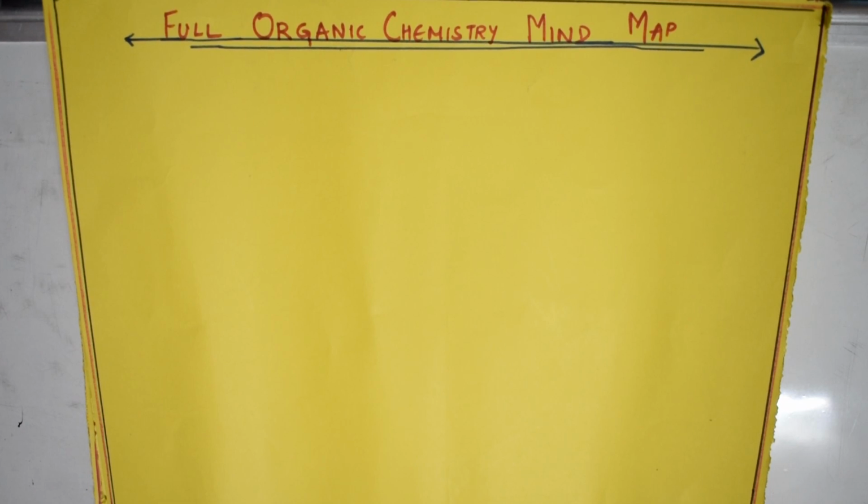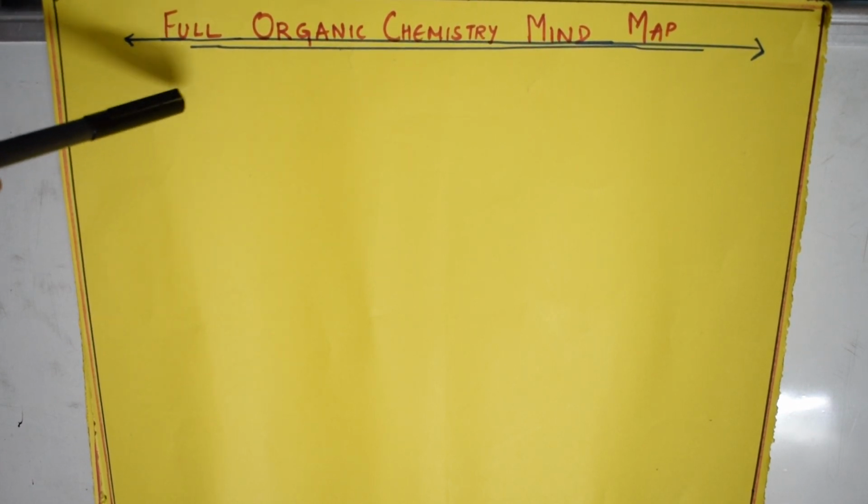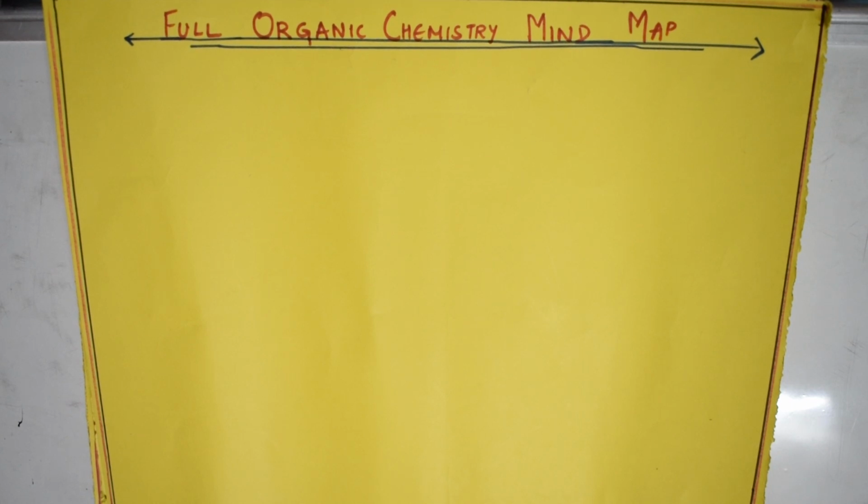So recently in the community tab I asked which topic I should do next. Most of them said you wanted organic reaction maps, mind maps rather. So I have decided to do the organic mind map including all the chapters. This is what I have written. You can see this full organic chemistry mind map. This will cover everything. Please take an A3 size paper, prepare this mind map and stick it on your study table.